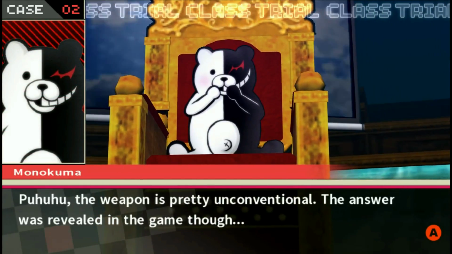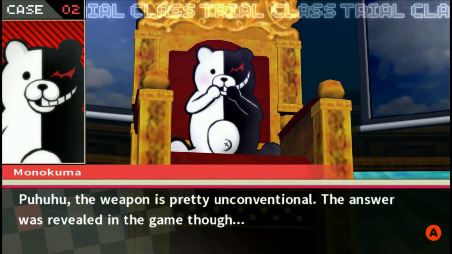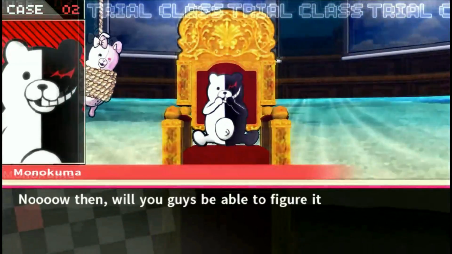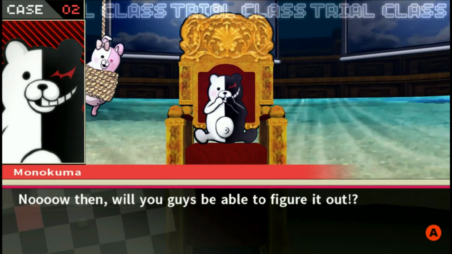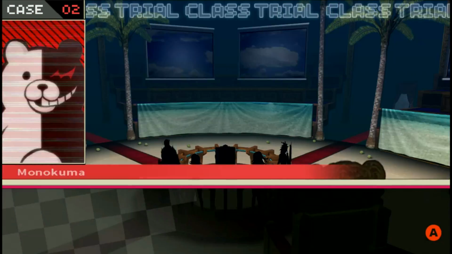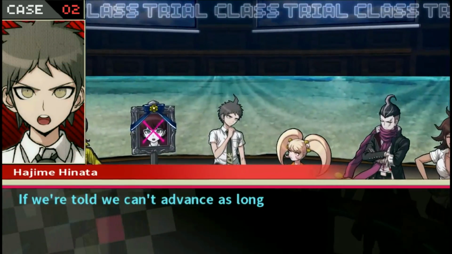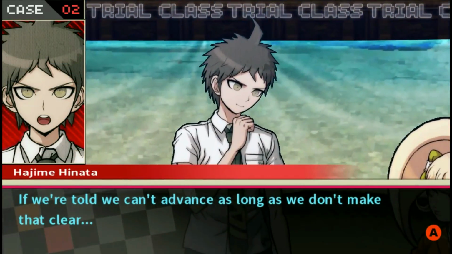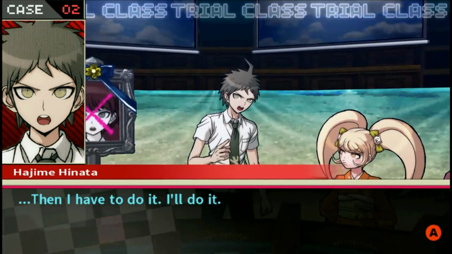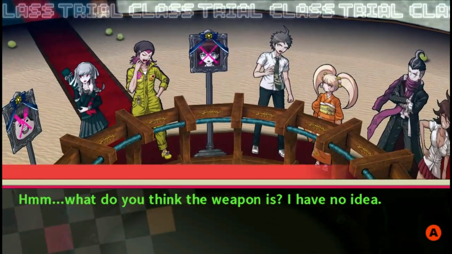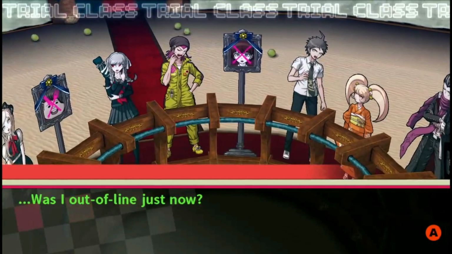The weapon is pretty unconventional! The answer was revealed in the game, though. I know. Now then, will you guys be able to figure it out? Probably. An unconventional weapon that also appeared in the game. If we were told we can't advance as long as we don't make that clear, then I have to do it. I'll do it. What do you think the weapon is? I have no idea. Was I out of line just now?